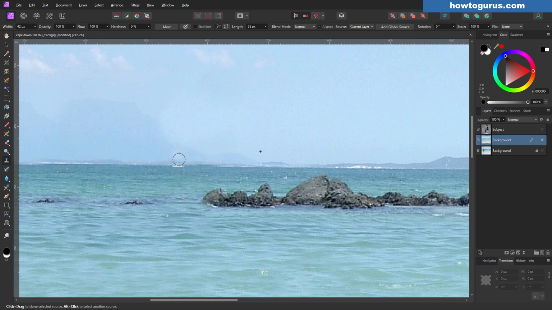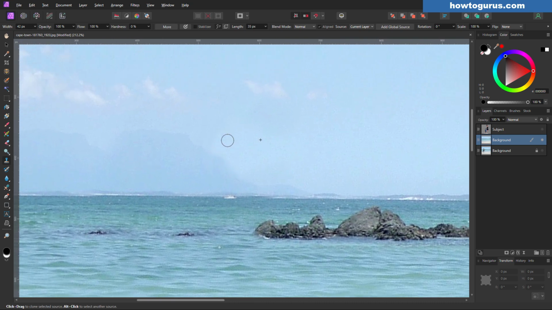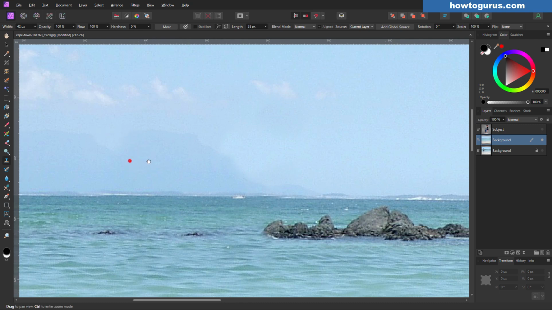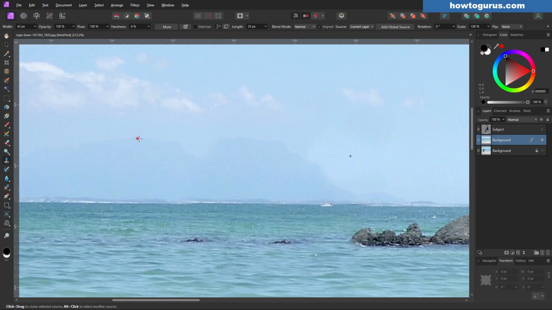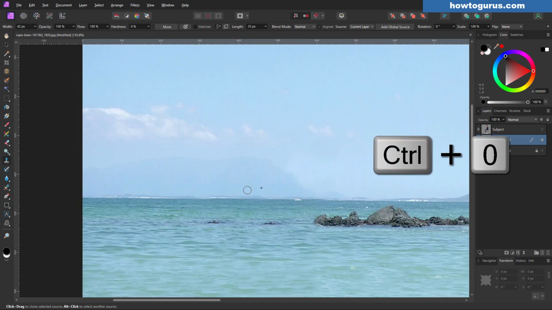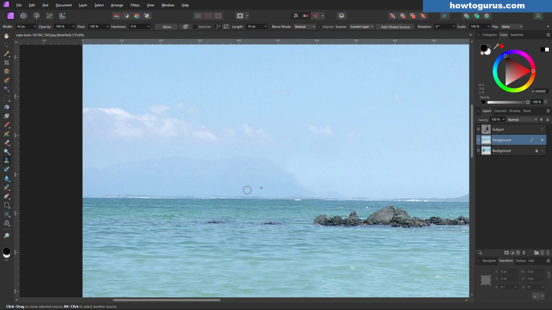And take a look up here. I can see a little bit of a line in here. So let's come in here and carefully clean out anything like that. That's not quite right. And just a bit right here. And it's a bit funky up here on the mountaintop. So I'll copy over here and let's just bring that mountaintop straight across and see if we can make that look a bit more natural. And that works.